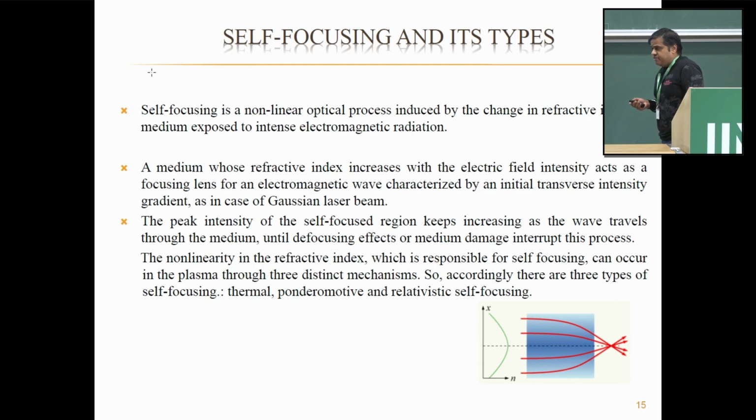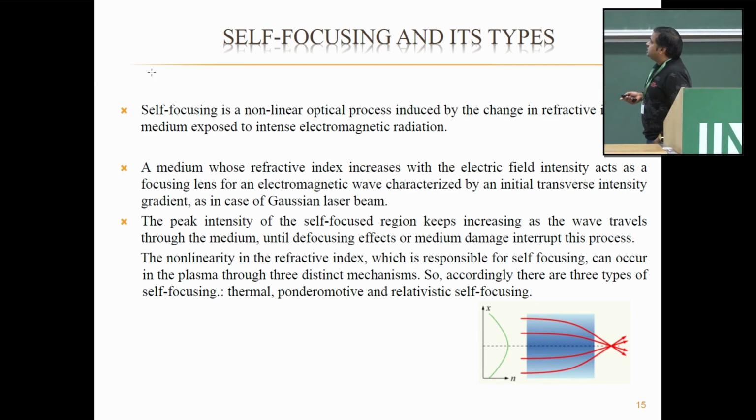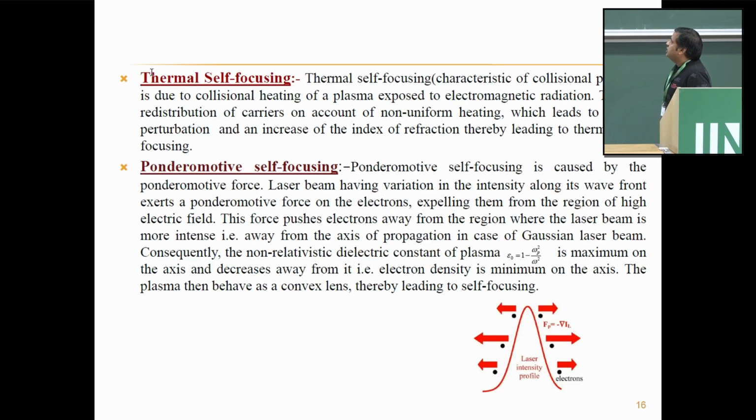The nonlinearity in refractive index, which is responsible for self-focusing, can happen in plasma through three mechanisms. Accordingly, we have three types of self-focusing: thermal self-focusing, ponderomotive self-focusing, and relativistic self-focusing. Thermal self-focusing arises on account of collisional heating of plasma exposed to electromagnetic radiation. There is redistribution of carriers due to non-uniform heating, which leads to density perturbation and an increase of the index of refraction, thereby leading to thermal self-focusing.